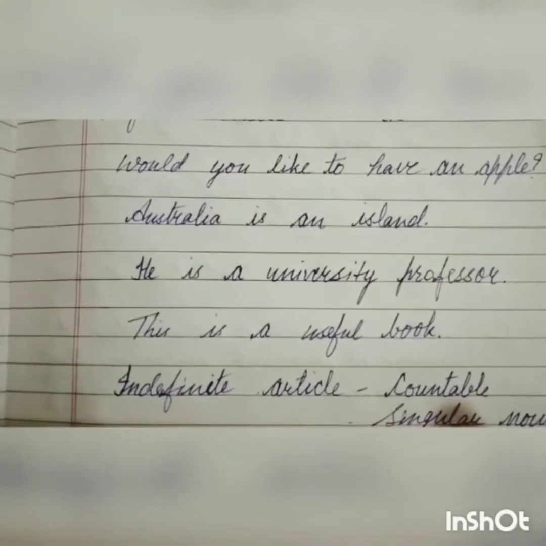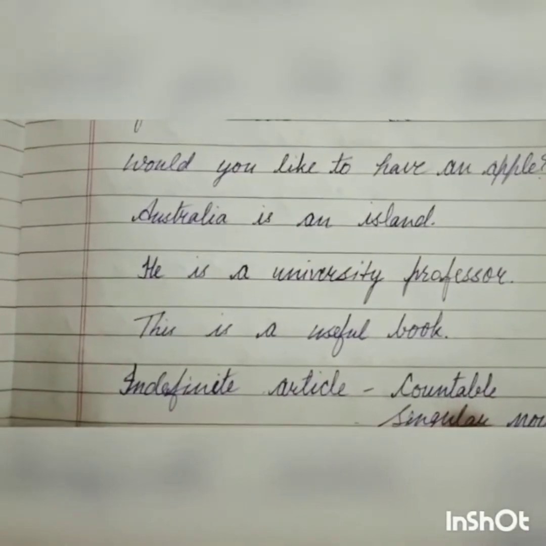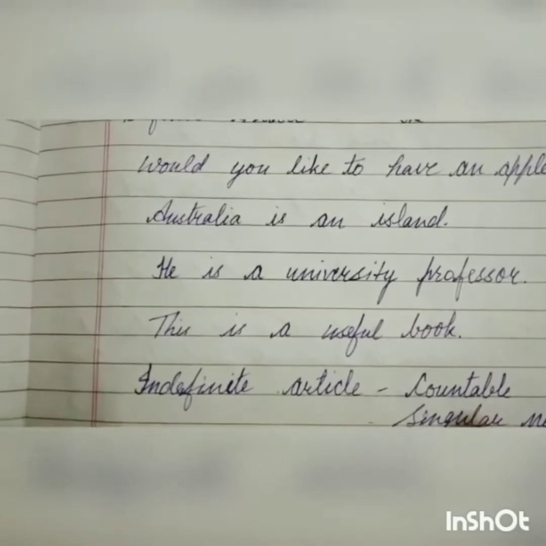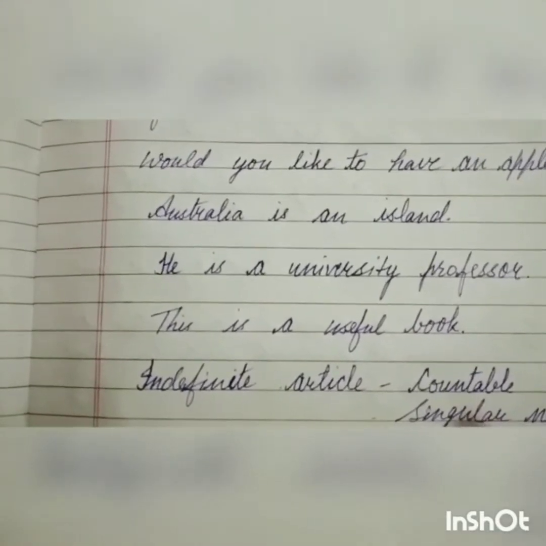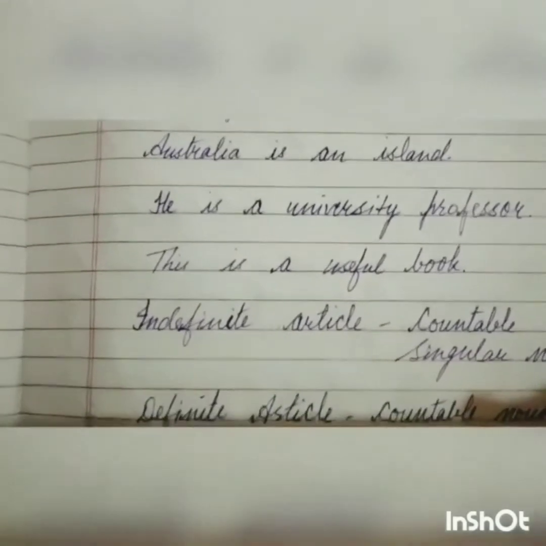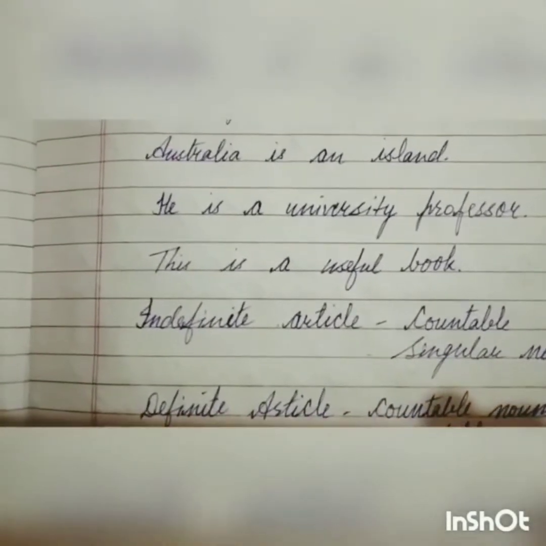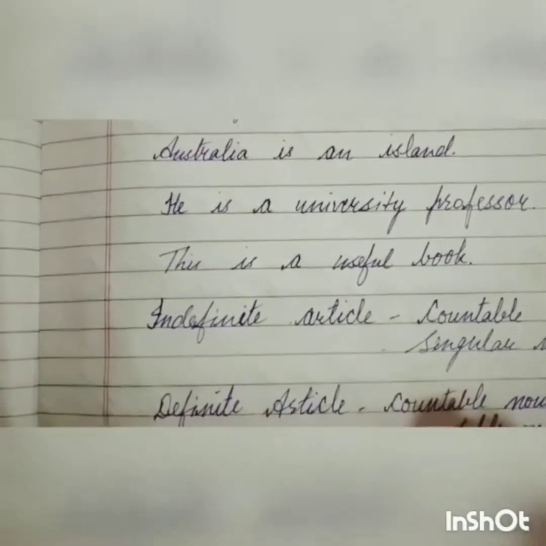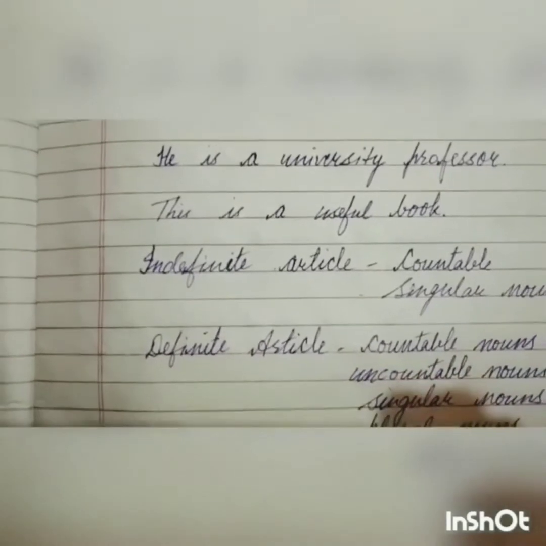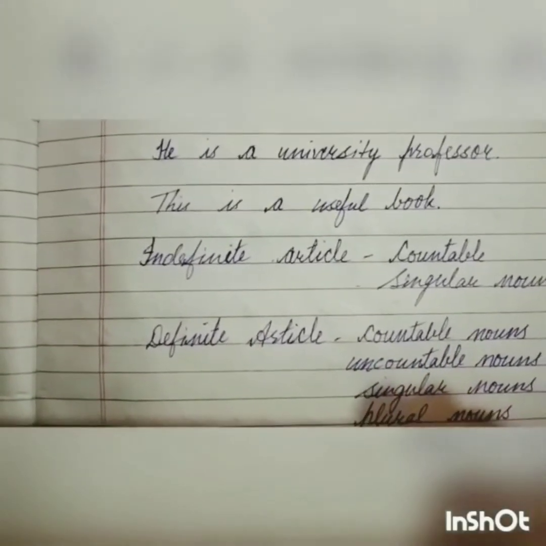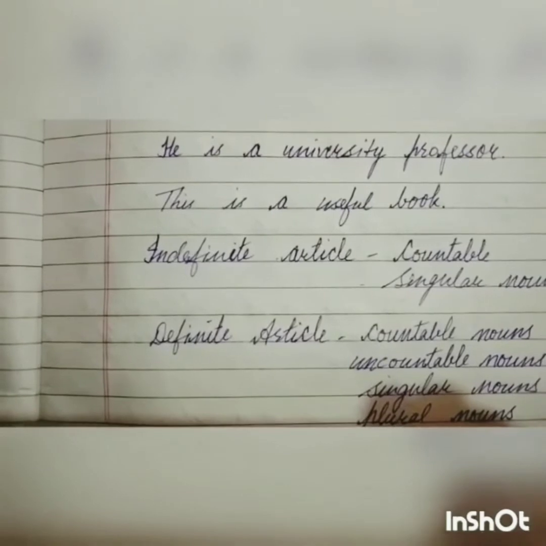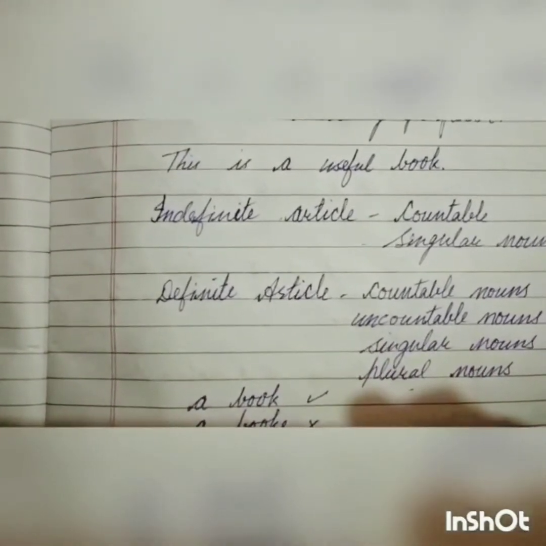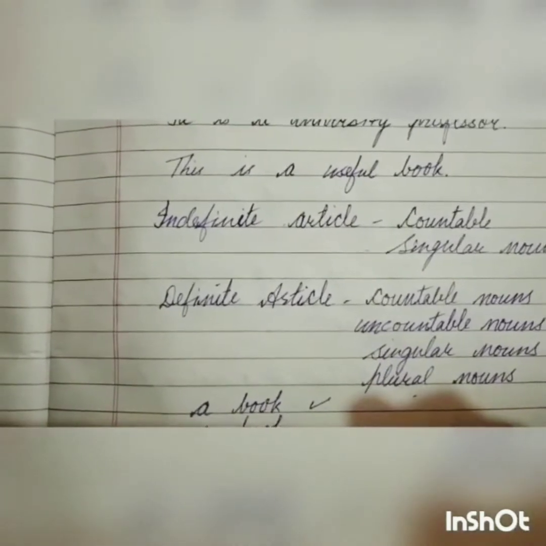Would you like to have an apple? See, an is the article used before apple. This word is giving a vowel sound, so I use an before it. Australia is an island. I is also a vowel sound, so we will use an before it. He is a university professor. U is a consonant sound, so we can use a before it. This is a useful book. Yes, U is again a consonant sound, and we will use a before it.